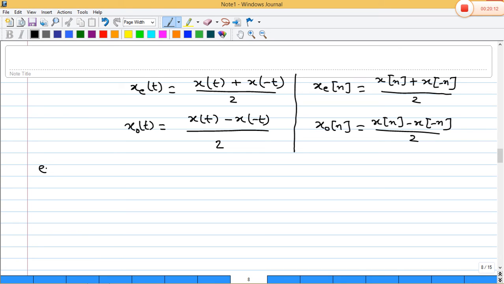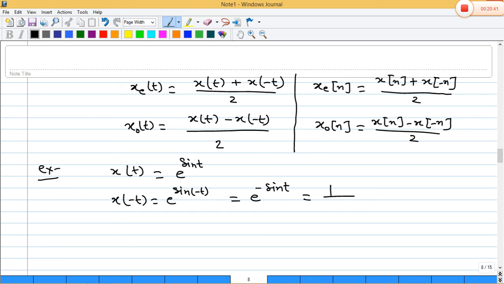Take one example here. If x(t) is given as e to the power sin t, then what will be x of minus t? x of minus t will be e to the power sin of minus t, that will be e to the power minus of sin t. We can write that as 1 by e to the power sin t.